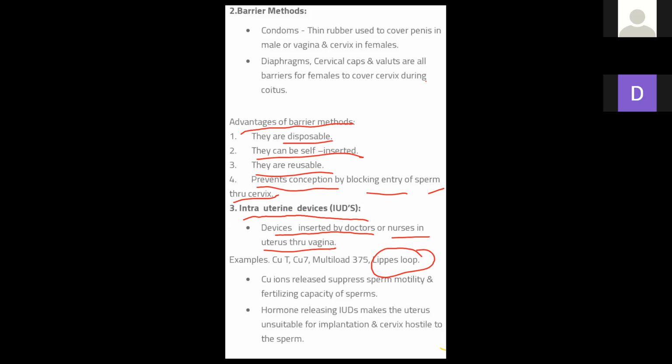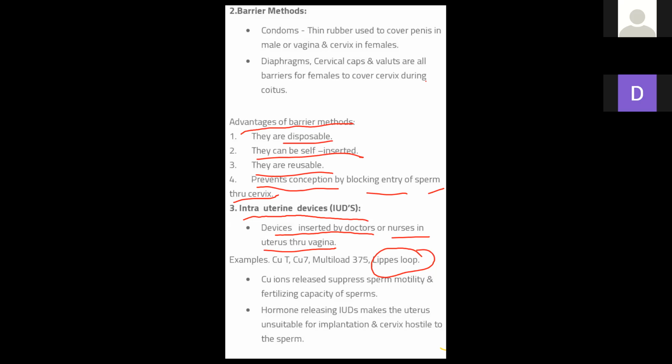It is very, very important. This example is asked in the NET exam. Also, which is the non-medicated IUD, and here is the example of Lippes Loop. Is it clear everybody? Next is the copper releasing, as the name suggests, copper T, that is the copper releasing.